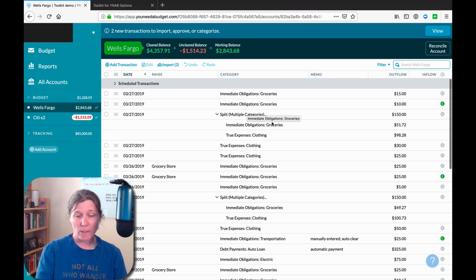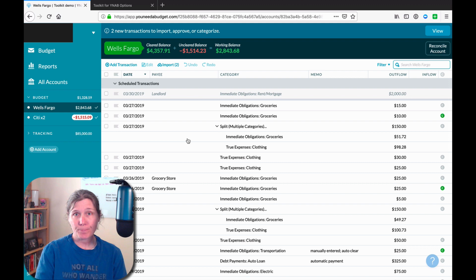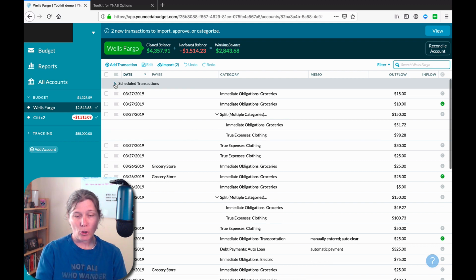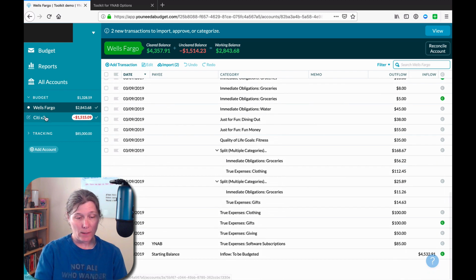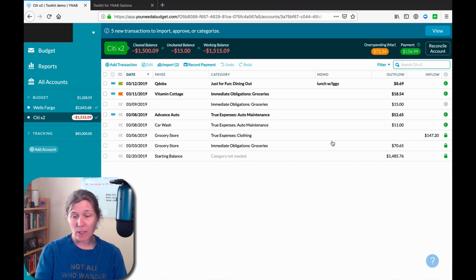And here, if we look at YNAB default view, you can see that I can pop open or close this list of scheduled transactions. And it styles the scheduled transaction differently. That's the default YNAB behavior. And then I have, in this account, I don't have any scheduled transactions, but I have reconciled transactions.